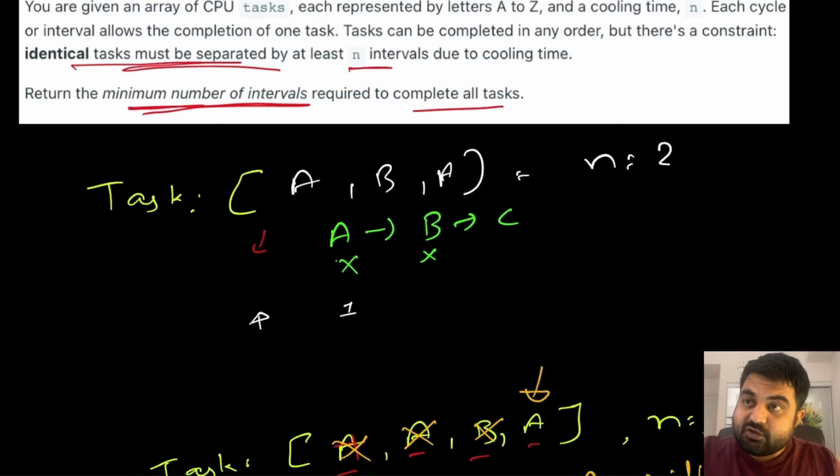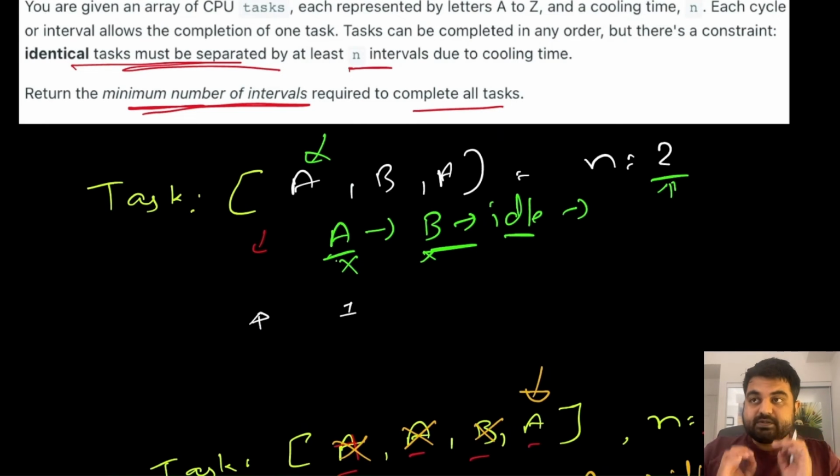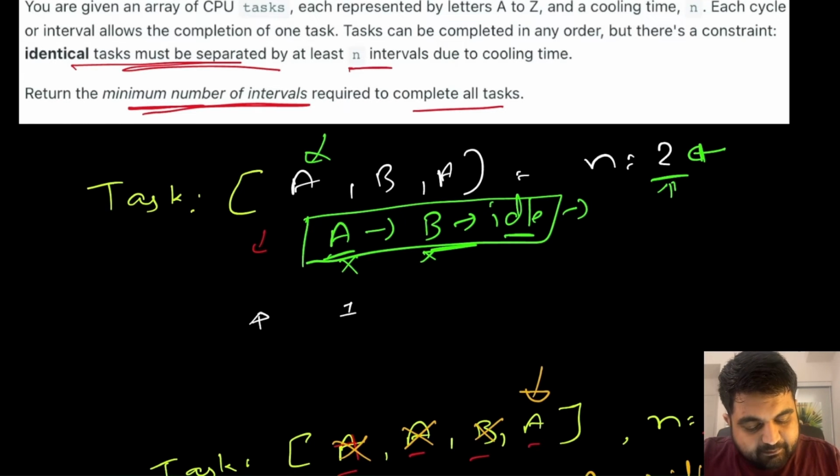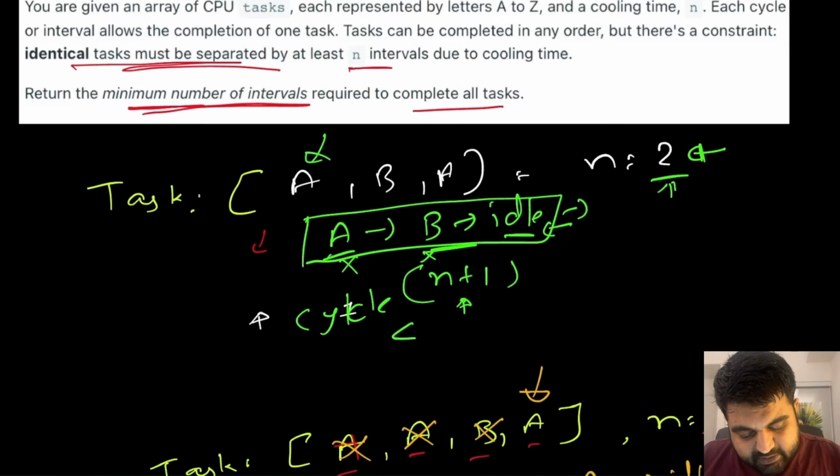If that is not the case, another option is that instead of adding another value, we add an idle value over here, and then the whole cycle of reaching character A would reset, because we would have covered the two distance from our original value A. Which means, depending on the value of n, we have to consider n plus 1 as part of one cycle, because in one cycle we can only take unique characters, and if we have fewer unique characters than this one cycle, then we will have to use idle slots.